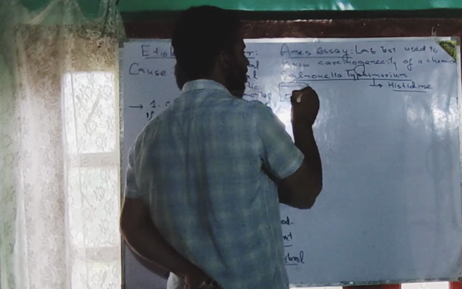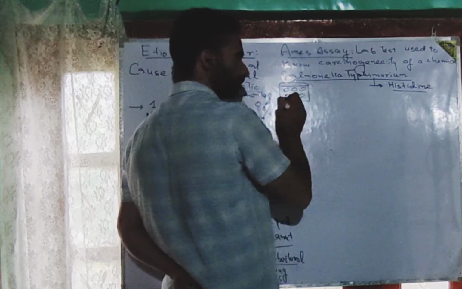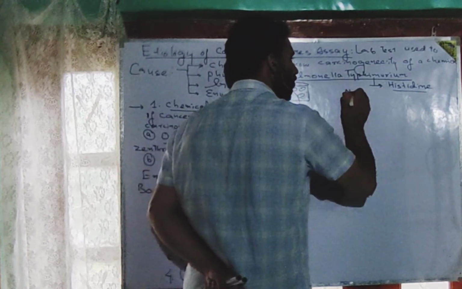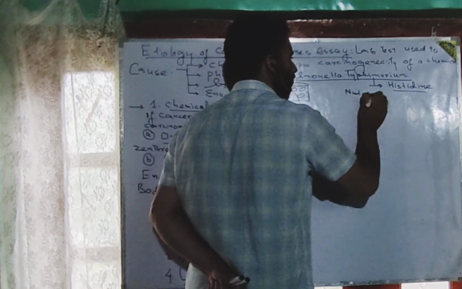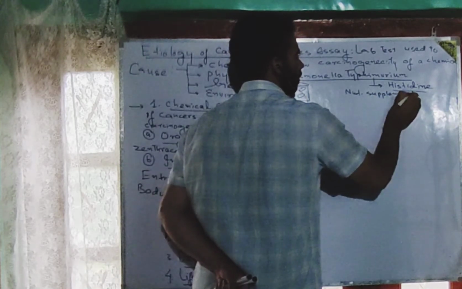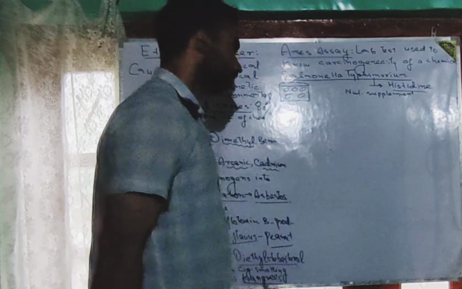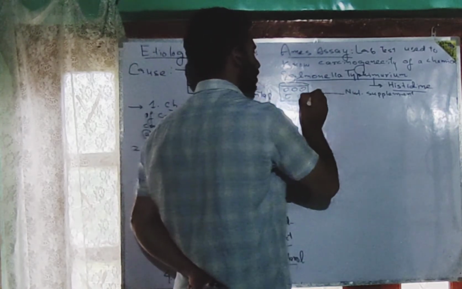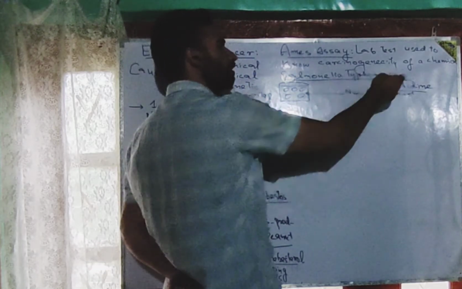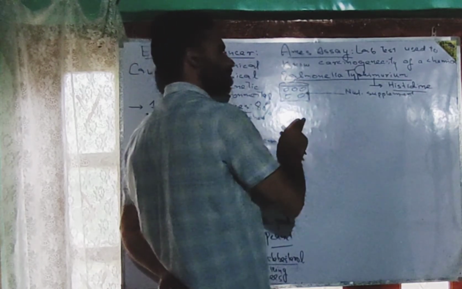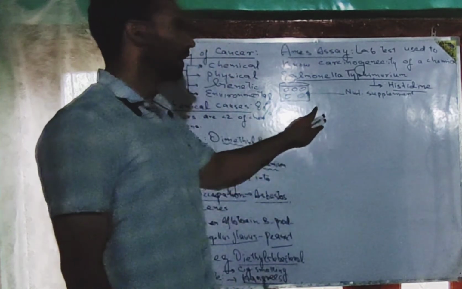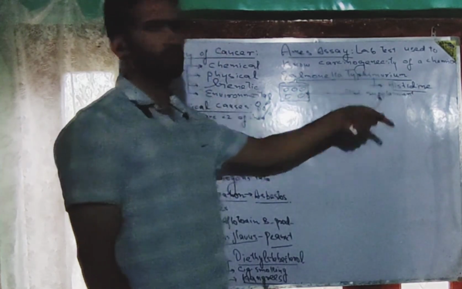So, in normal in vitro circumstances, if you go for the culturing of such bacterial strains, you have to put histidine in the culture as a nutritional supplement. Then when such bacterial strains get the histidine from the nutritional supplement, since they do not have the ability to synthesize histidine by themselves, they will make use of the histidine.